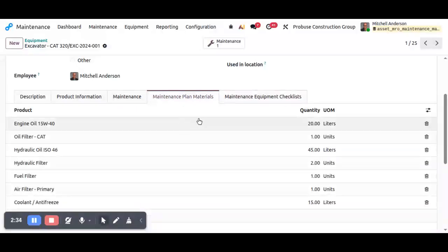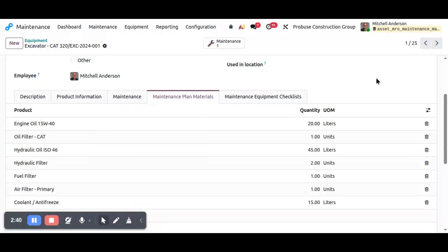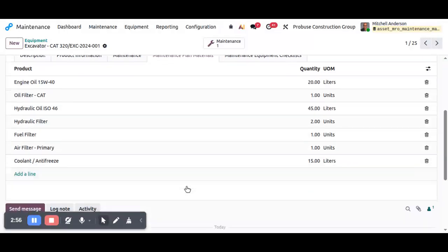So, the next step is maintenance plan materials. This step allows the maintenance manager to predefine the spare parts, consumables, lubricants and replacement components that are typically required during maintenance for selected equipment. Examples include filters, hydraulic oil, bearings, grease, belts, replacement components.